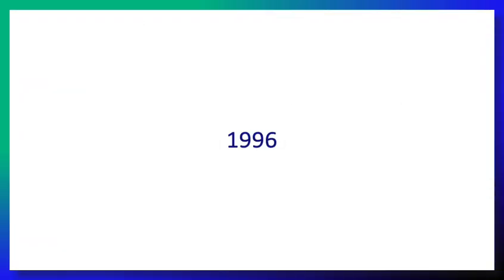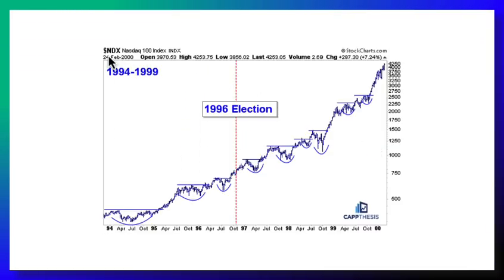So let's take a closer look at 1996. And we're going to be looking at this in terms of the NASDAQ 100 because right now the NASDAQ 100, as we know, has been leading with AI-related companies and the like. And of course, in recent years, we've been hearing more and more about how this is like the internet revolution. It's something new, it's innovation, and the question is, what part of the cycle are we in, right? Are we near the beginning stages like we were in 1996? Or are we closer to the top like we saw at the beginning stages of 2000?